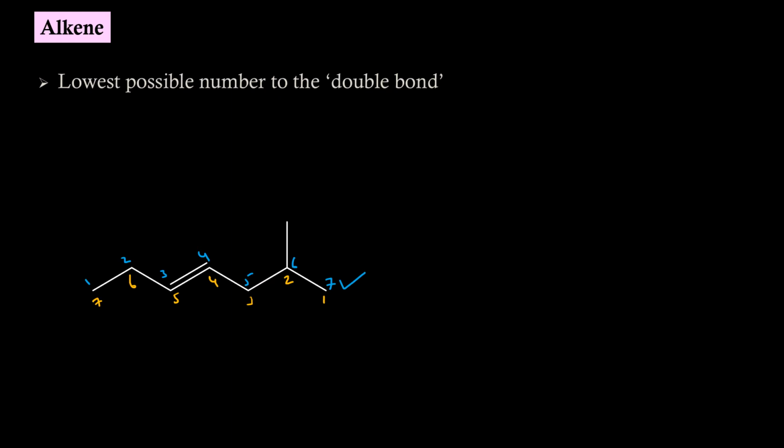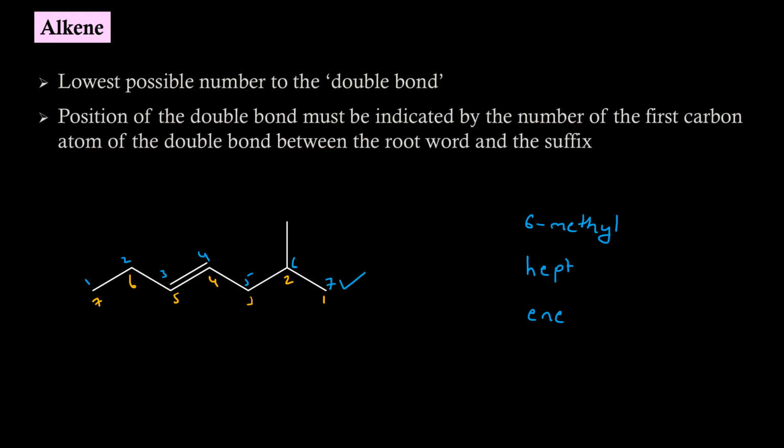Now if we try to write the name, secondary prefix will be 6-methyl. There is no primary prefix. Root word will be hept. Primary suffix will be "-ene". Together, if I write the IUPAC name as 6-methyl heptene, then I will not know where exactly the double bond is present. Then we have to give a position to it.